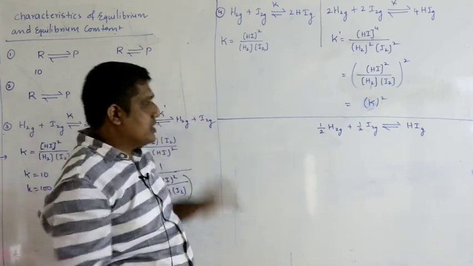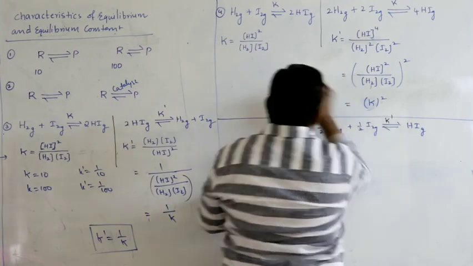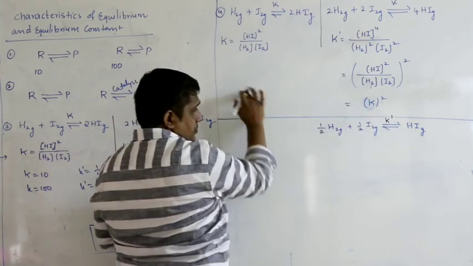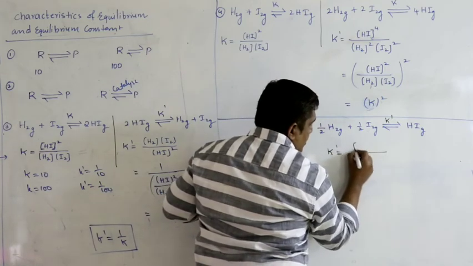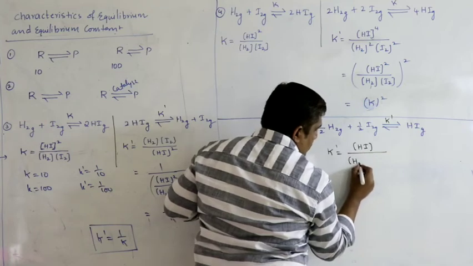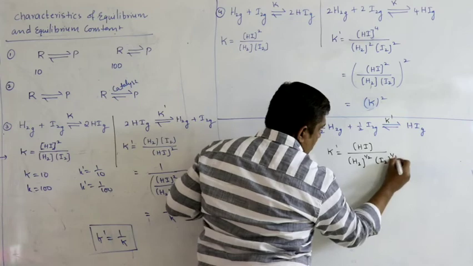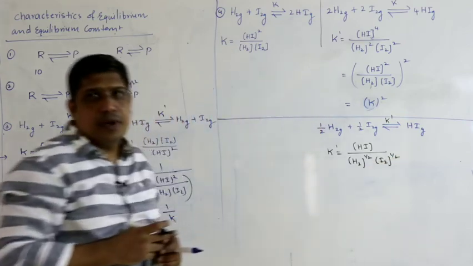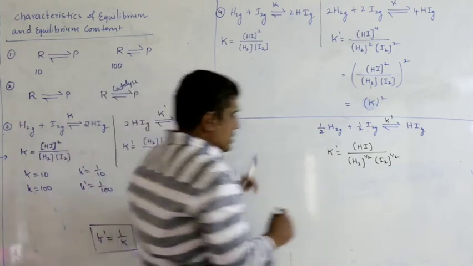Then let us assume its equilibrium constant as K dash now. Let us find the relation between these two now. So what is K dash equal to according to the definition? Power half. Half is the stoichiometric coefficient. Are they the same? No, but we can make them the same. Let us see how.